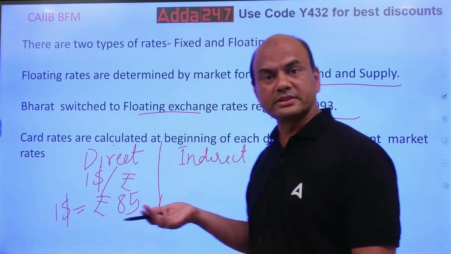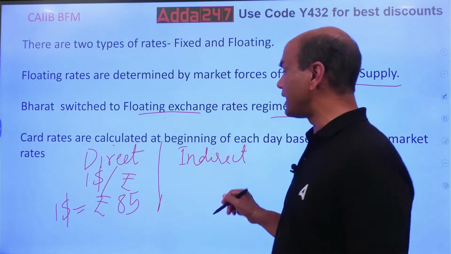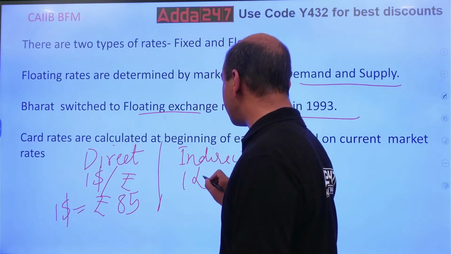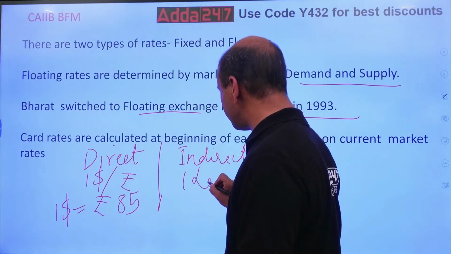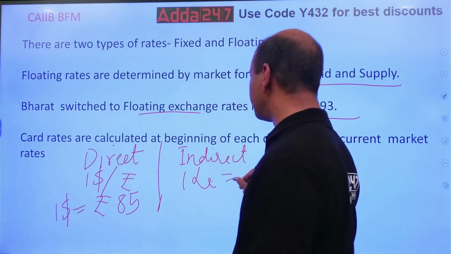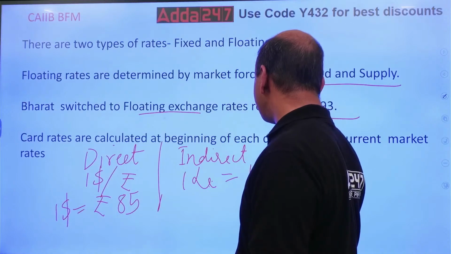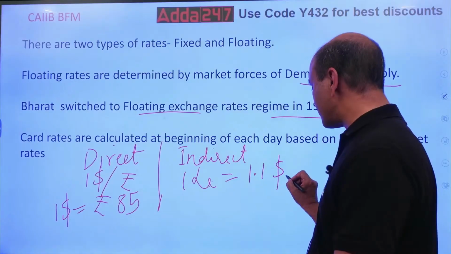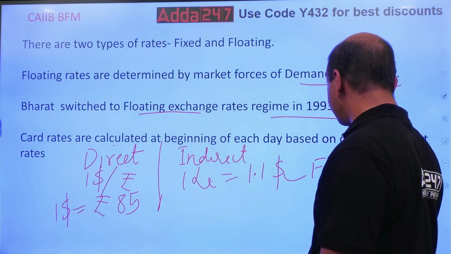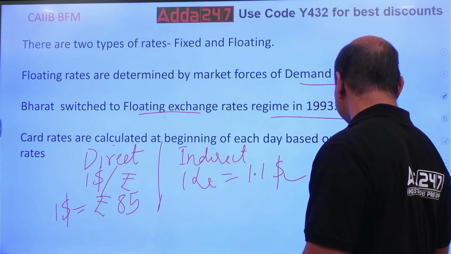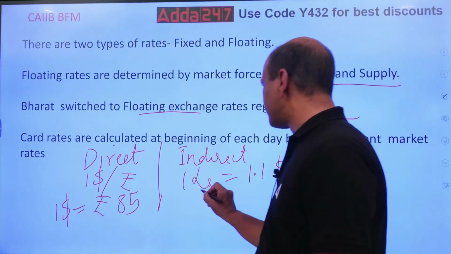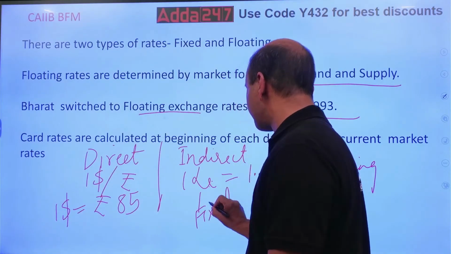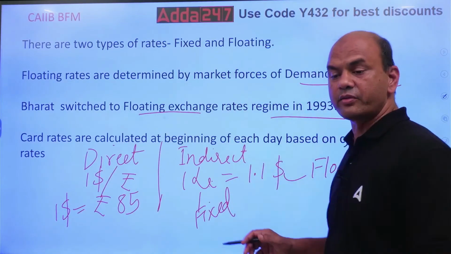There is another rate system called indirect. Indirect means what? 1 pound, where the pound is generally written like £ and is below. So 1 pound equals, let's say, $1.1. Here who is floating? Here the dollar is floating and the pound is fixed. So this is known as an indirect rate. We have shifted